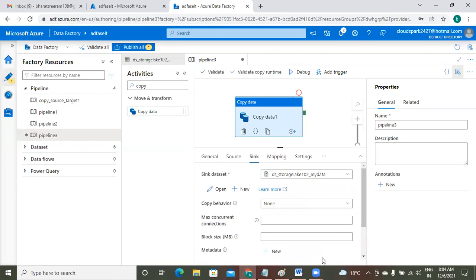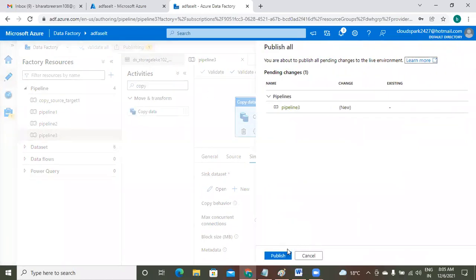But in the target, we have given only the container name. Later, there is a concept called parameterization. Parameterization is a separate concept. We need about three to four additional sessions on that. In a special session, we will discuss parameters. Okay, everything is configured. Now my pipeline is ready. I am deploying that pipeline, that means publishing the pipeline.